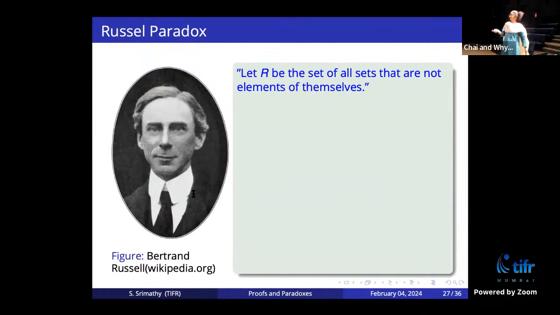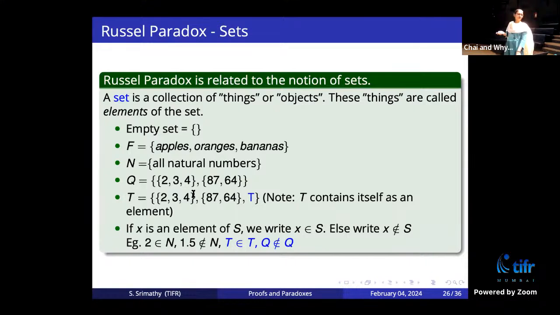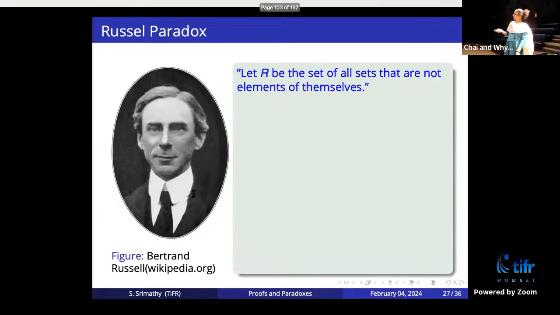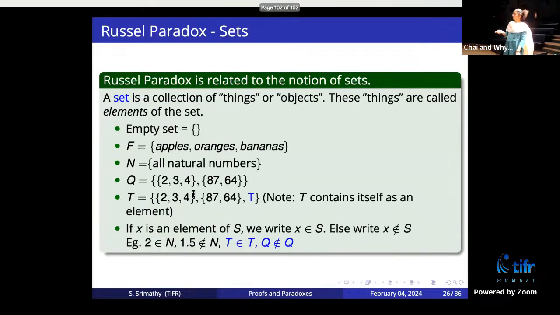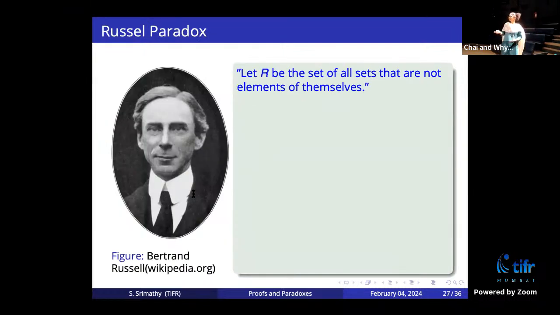Okay, so Russell's paradox is the following. Look at the statement: let R be the set of all sets that are not elements of themselves. So for example, in our previous example, R would contain Q, right? Because Q does not contain itself, but R does not contain T, because T contains itself. So you take all the sets which do not contain themselves. Okay, this is a perfectly fine statement to look at the first time.